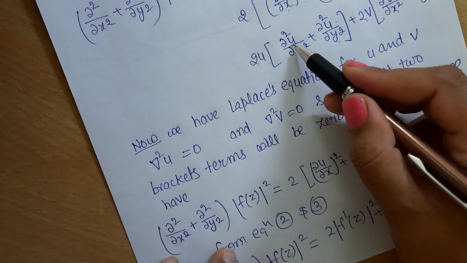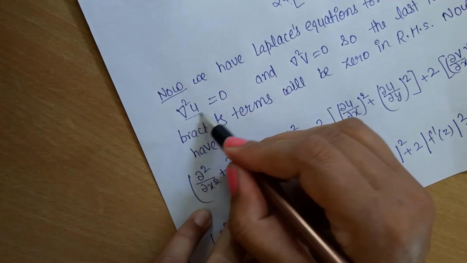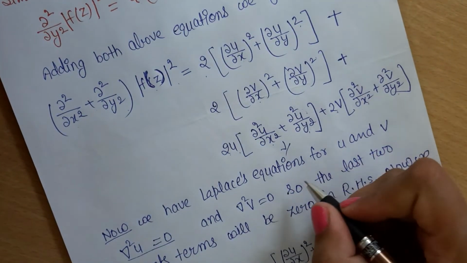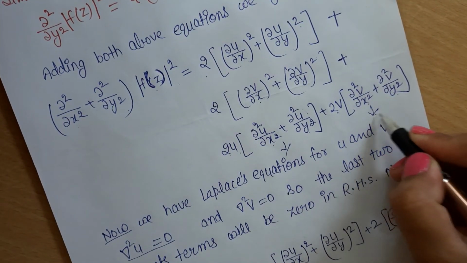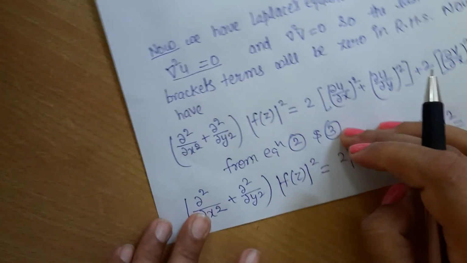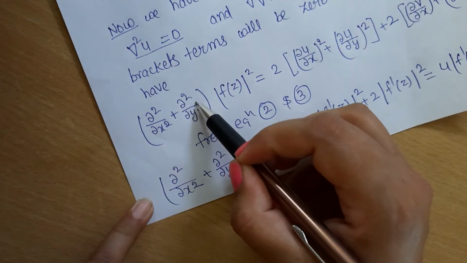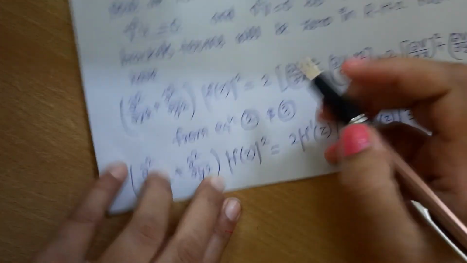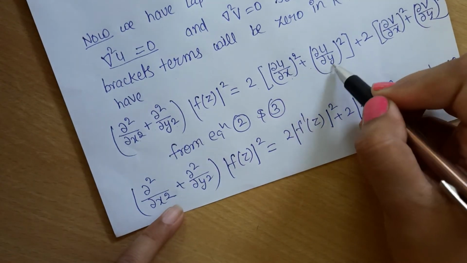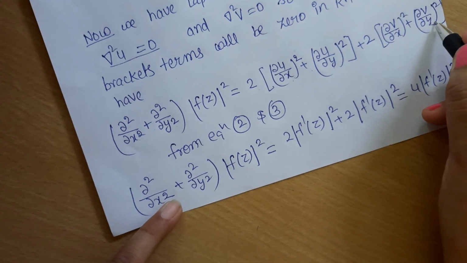As we know that u and v both satisfy the Laplace equation, means ∇²u = 0, this is the value of ∇²u, and ∇²v = 0, this is the value of ∇²v. Both terms will be 0 in the RHS. So we get the equation (∂²/∂x² + ∂²/∂y²)|f(z)|² = 2[(∂u/∂x)² + (∂u/∂y)² + (∂v/∂x)² + (∂v/∂y)²].